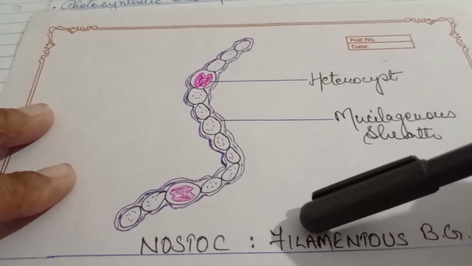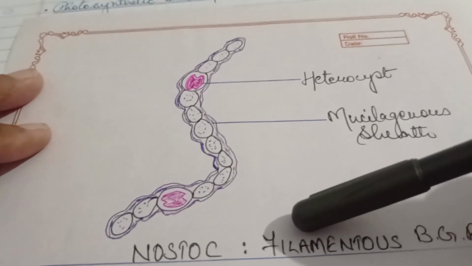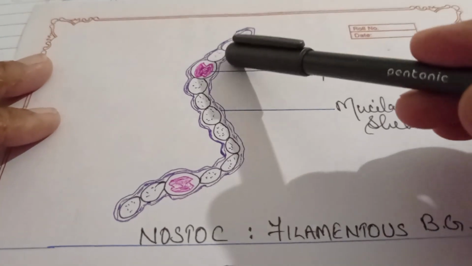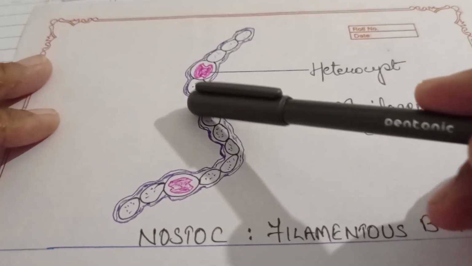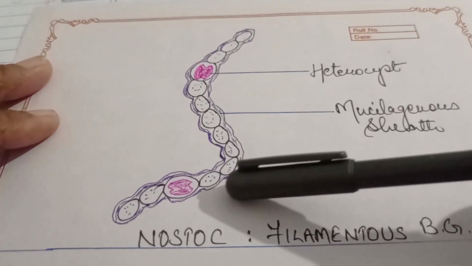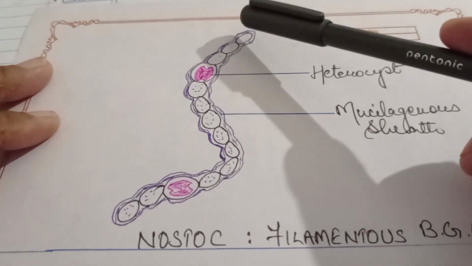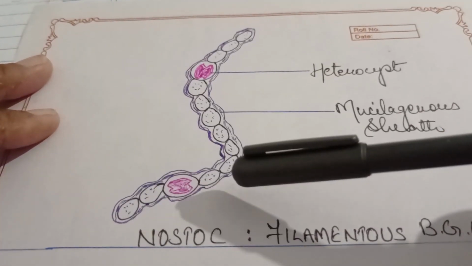Just now I told you, when present in colonies or in filaments, they may be covered by a mucilaginous sheet. So these are the cells of the bacteria and this outer covering, the mucilaginous sheet, covers the whole colony, the whole filament of the bacteria.